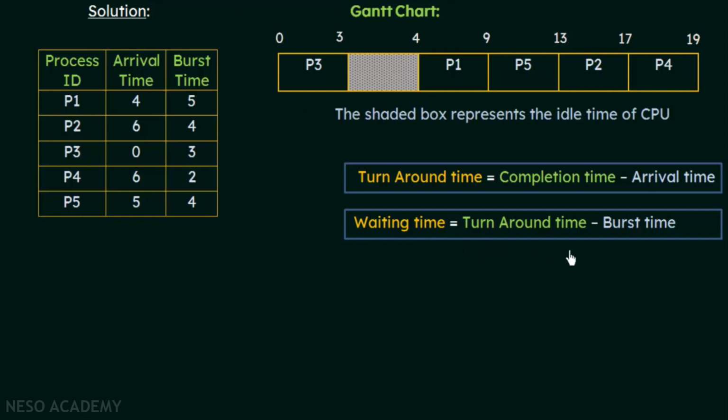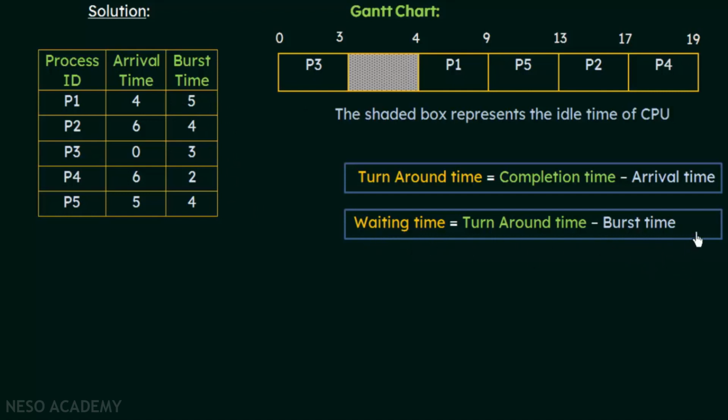So from the entire time it took, if we just subtract the burst time, which is the time that a process should actually take if it was just given the CPU without being disturbed and without having to wait for anything else, then we will get the waiting time. Even this, don't try to memorize it, try to understand it. The entire time it takes minus the time it actually takes in the CPU, the burst time. If you subtract these two values, then you get the waiting time.